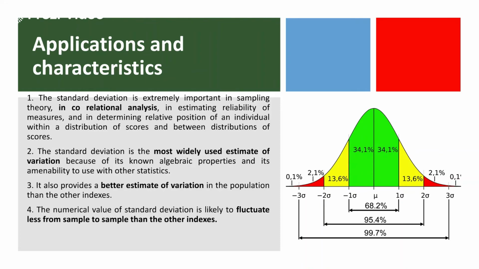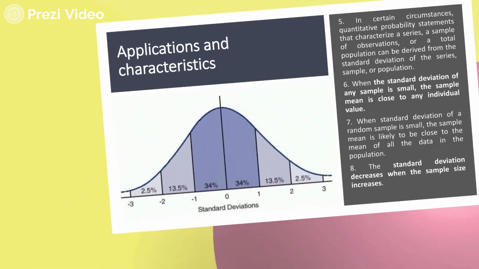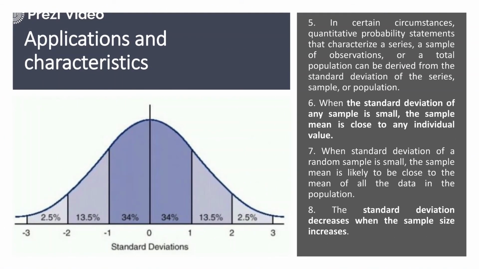than the other indexes. Now talking about further applications, in certain circumstances, probability statements characterize a series or sample or observation, and it is found that the standard deviation of the series or the sample can be observed easily. So when the standard deviation of any sample is small, the sample mean is close to any of the values. So you can easily understand that when there is a closed curve, all the observations have less deviation from the mean value.